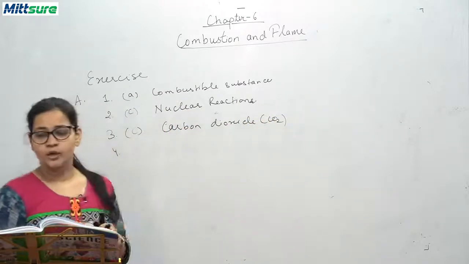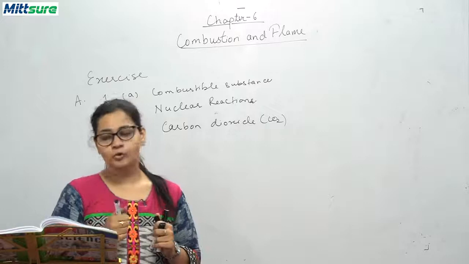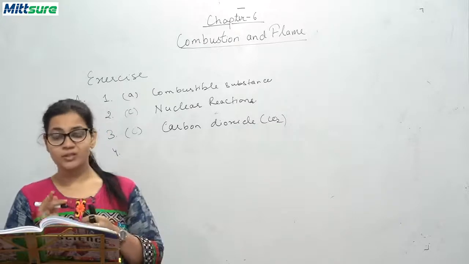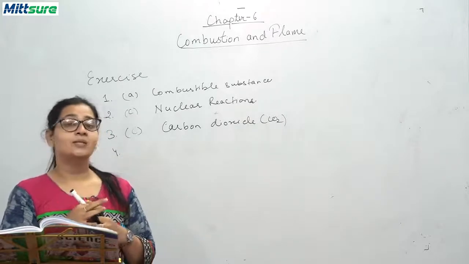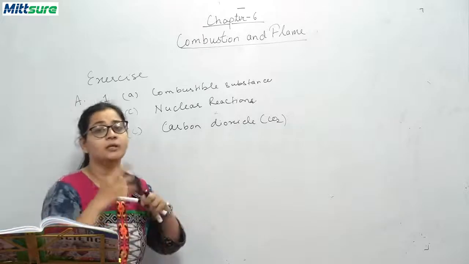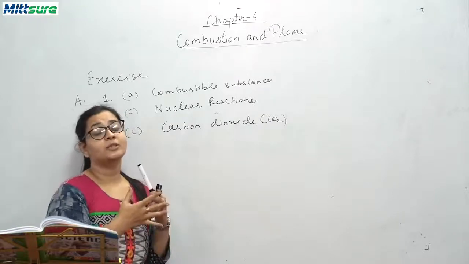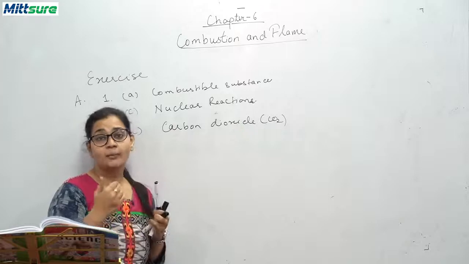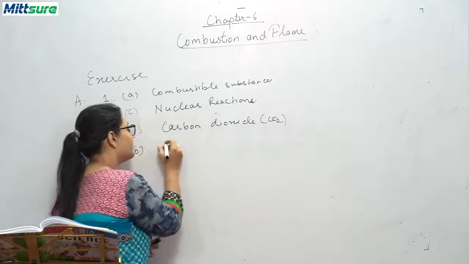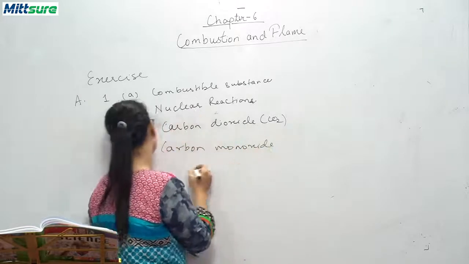Fourth, which is a highly poisonous gas? A oxygen, B carbon monoxide, C carbon dioxide and D nitrogen. Now students, oxygen is not a poisonous gas, and nitrogen is also not a poisonous gas. Carbon monoxide and carbon dioxide can be poisonous. We know that, of the two, carbon monoxide has a higher affinity with hemoglobin to form carboxyhemoglobin, which is a stable compound. So which is more dangerous? B, carbon monoxide. Okay.